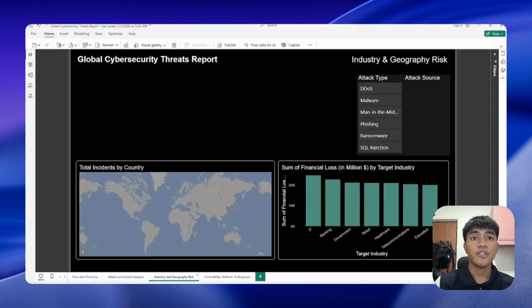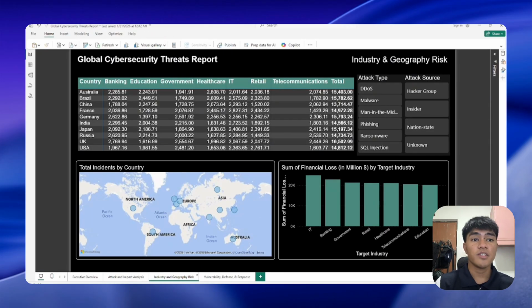For the industry and geography risk page, this page analyzes who is being targeted and where. The matrix table shows financial loss by industry across different countries, making it easier to compare which industries are most affected in each region. The map provides a visual view of the incident concentration by country, while the stacked column chart summarizes financial loss by industry. This page answers the question: which industries and regions face the highest cybersecurity risk?